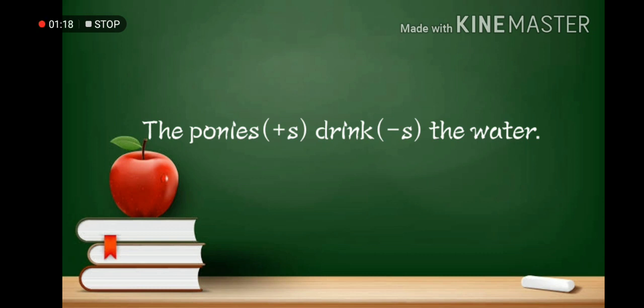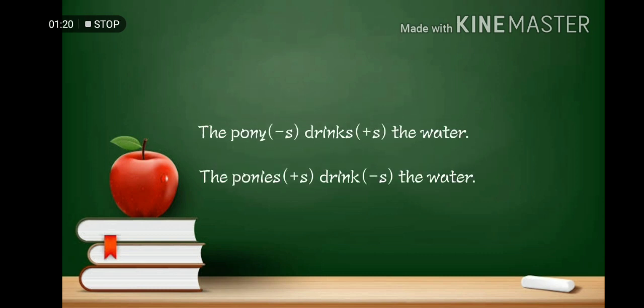As you can see in the first sentence, it shows that the noun is singular and consequently it is followed with a singular form which is drinks. On the second sentence, it displays a plural noun that resulted in adding s or ies to the noun, while in its verb we remove s.